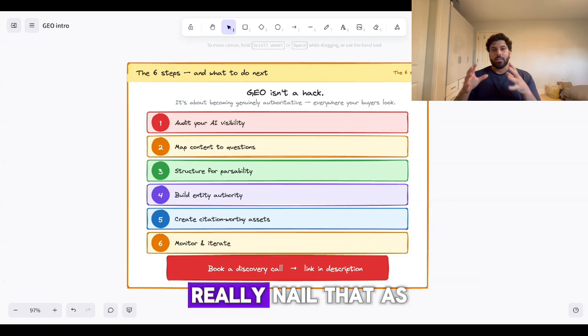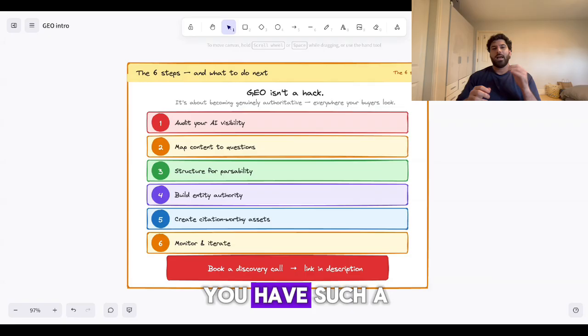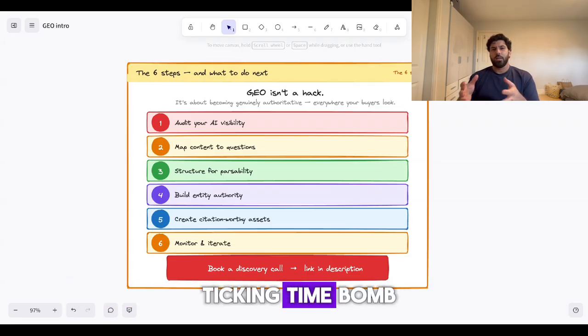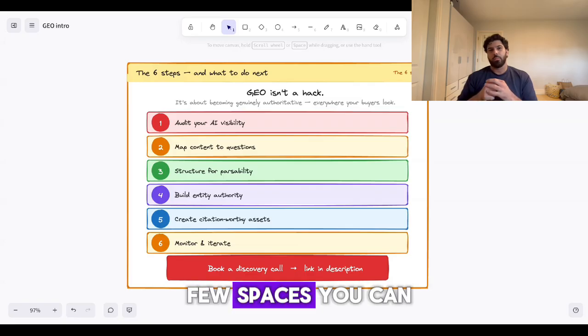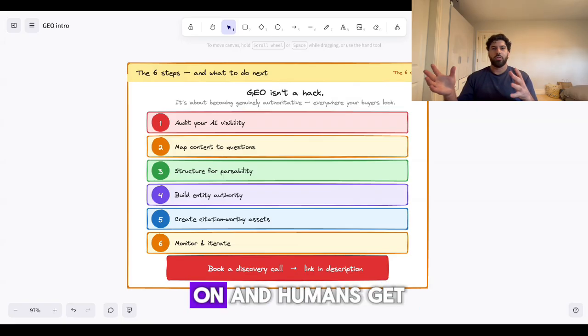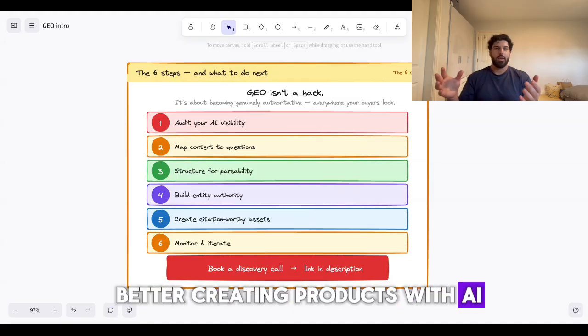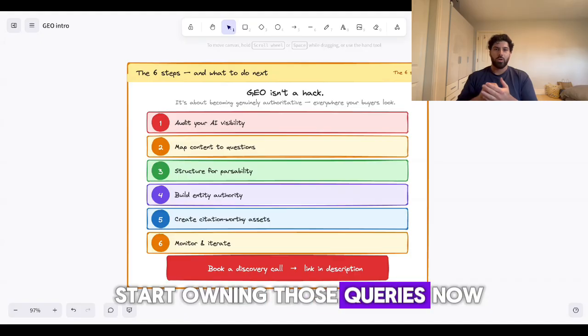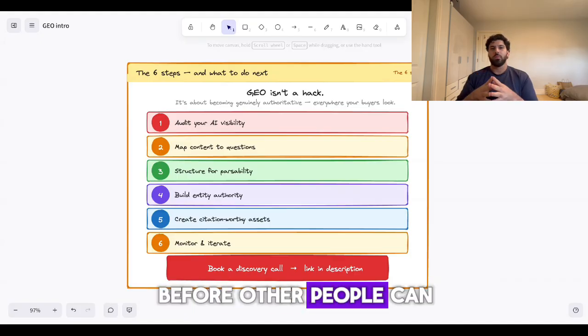And if you can really nail that as an early stage company, you have such a great advantage over your competitors because it's like a ticking time bomb. There's only a set few spaces you can really rank for or get cited for. And as time goes on and humans get better at creating products with AI, there's going to be way more competitors in the market. So you need to start owning those queries now before other people can take them from you.